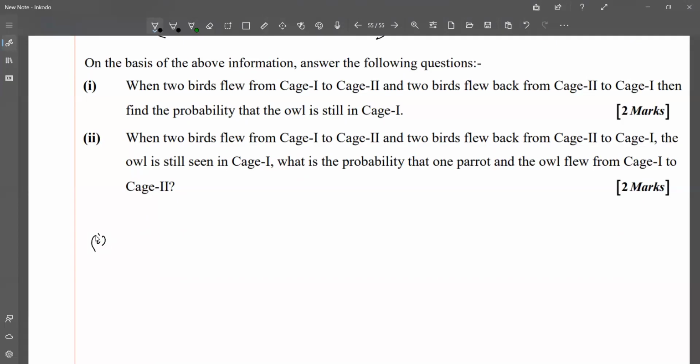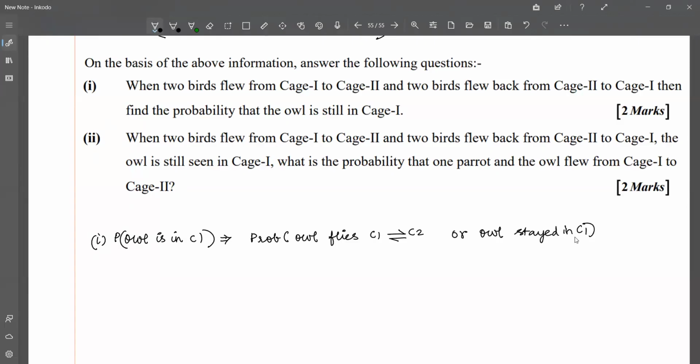So in this question, they're asking for the probability that the owl is in cage 1, which means the owl either flew from cage 1 to cage 2 and flew back to cage 1, or the owl did not fly at all. It already stayed in cage 1. So whenever we come across scenario 1 or scenario 2, we take them individually and solve it case by case.